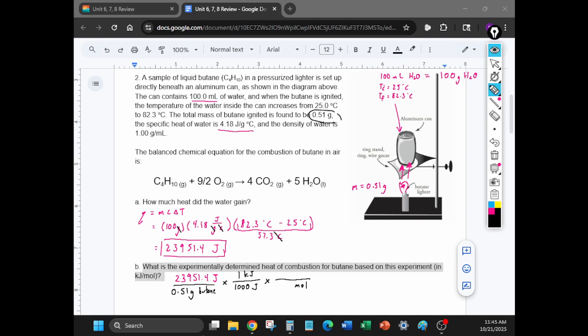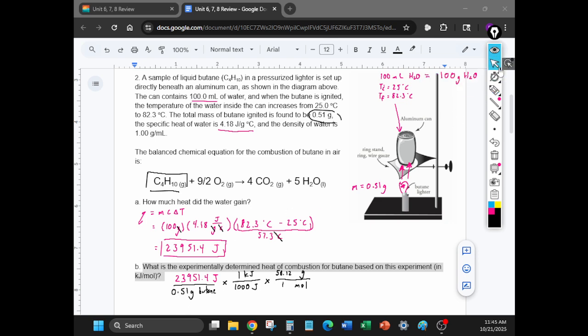Because in the experiment you burned this much butane and you got this much energy, it is this much energy per grams of butane. And from there, we can do grams per mole. We just need to look up the grams per mole of butane, and then we can solve from there. I'm just going to give you guys the number for it. Butane is 58.12 grams per mole. You could very easily calculate it using the molar mass right here.